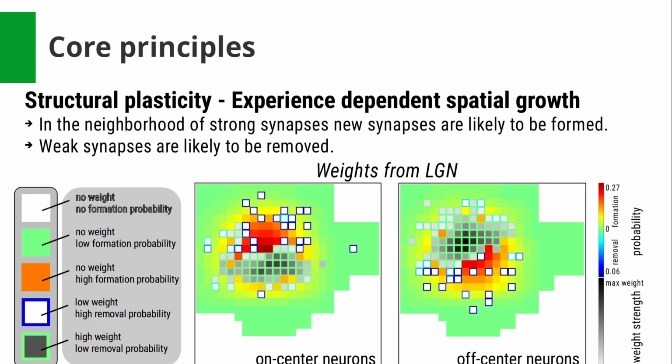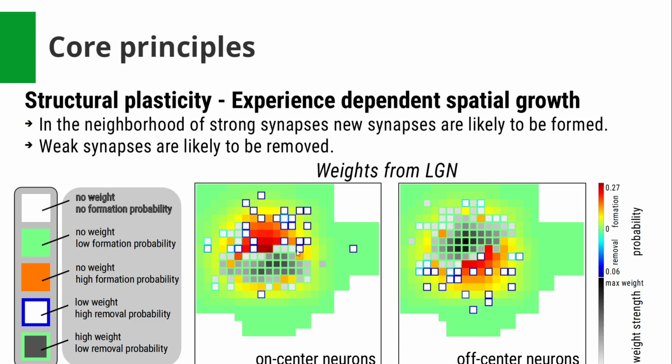We base this mechanism on two basic neuroscientific findings. The formation of new synapses is more likely in the neighborhood of other strong synapses. We know the neighborhood because of our initial retinotopic organization in the model. And second, weak synapses are likely to be removed. Here we see the connections from LGN to a V1 layer 4 neuron with a typical simple cell receptive field. We see that in the surround of strong synapses, the dark squares, the formation probability for new synapses is high. So these are these red squares here.